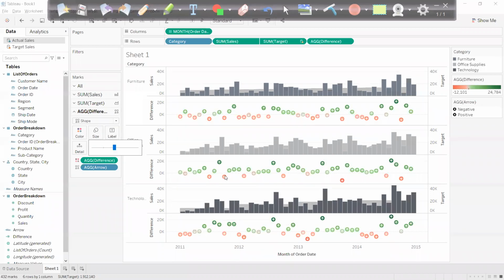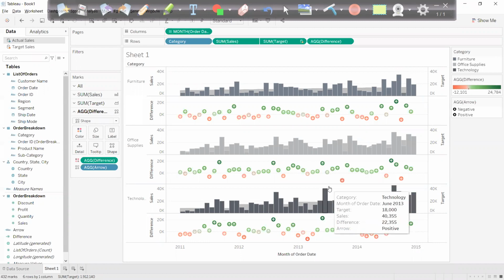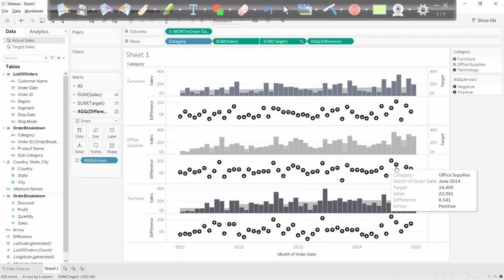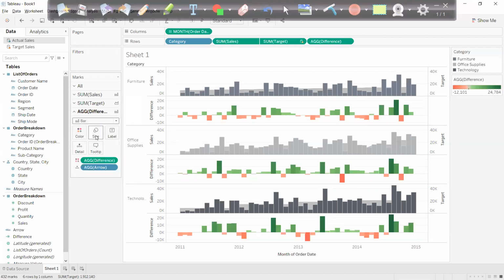You can see here I'm getting the arrows. Whenever it is red, it is down. Whenever it is up, it is up. Whenever it is more, it is up. I put the difference in the color. That's why the shapes are coming in color also. If I remove this difference from the color, it will become black. But it will be confusing. So let's undo that. So we can modify, we can do anything. As of now, I put bar, but we can go for shapes and all those things as well.